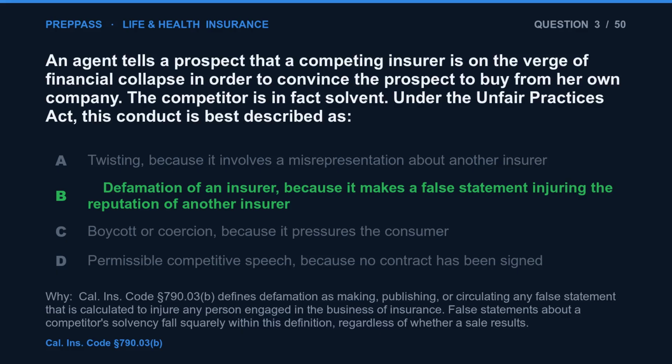The correct answer is B. Cal. INS Code Section 790.03(B) defines defamation as making, publishing, or circulating any false statement that is calculated to injure any person engaged in the business of insurance. False statements about a competitor's solvency fall squarely within this definition, regardless of whether a sale results.